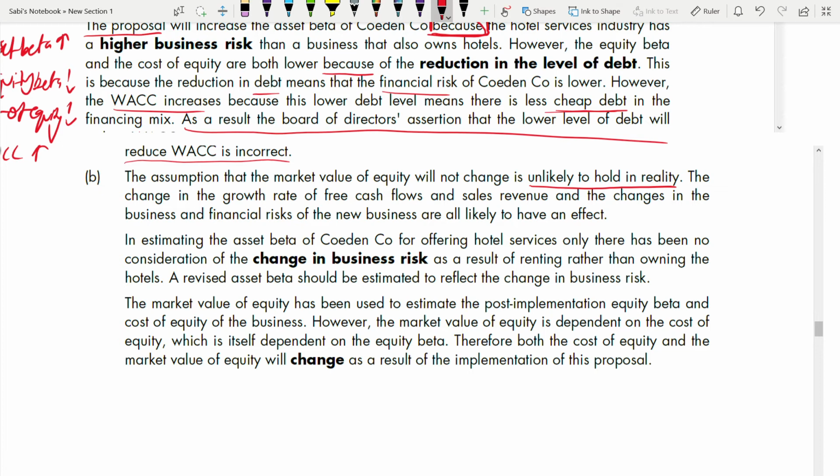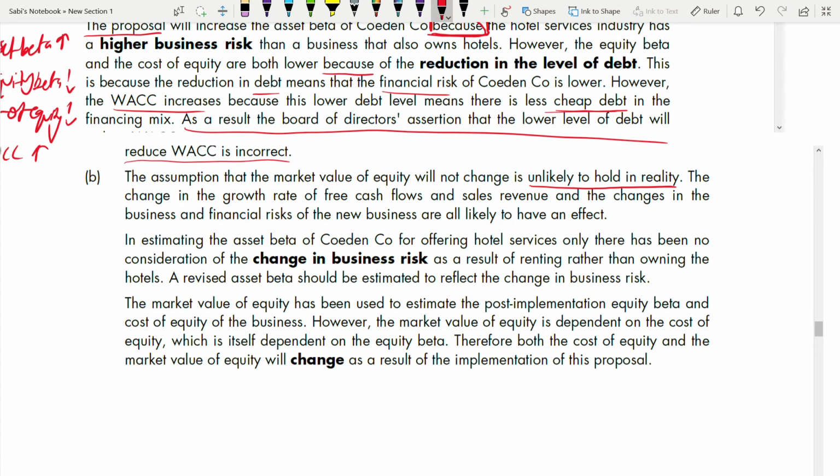Go with them. It is better because that's why they are giving those points, right? Otherwise, they would have given points for the other side also, likely to hold in reality. If you go opposite, you have to come up with your own points and it will be very hard for you to get marks. Trust me on that.